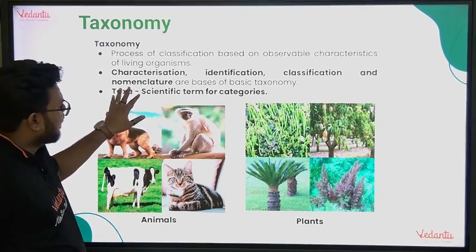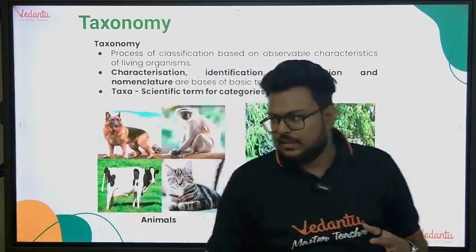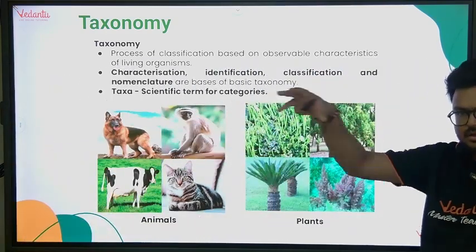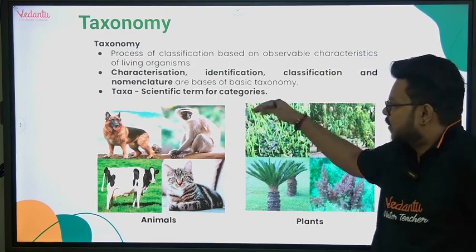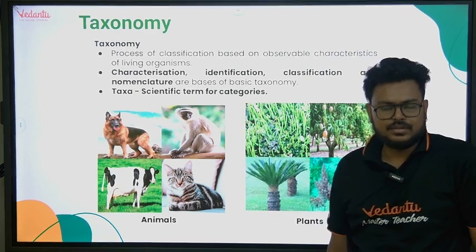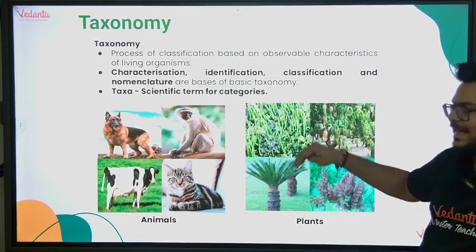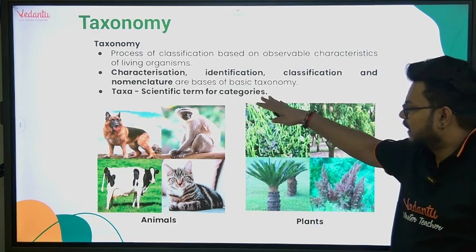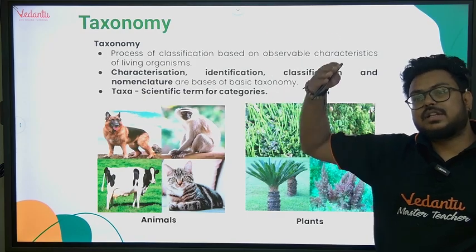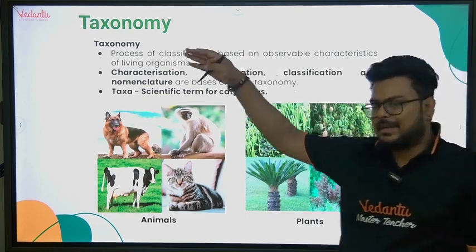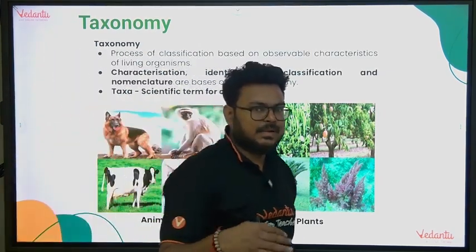First of all, we have to characterize, we have to see the characters, then we have to identify, then we will put into groups, and then we will do nomenclature. All these branches form taxonomy. And taxa is the scientific term, or we can say biological unit, for a category. For example, mammals is a taxon, and for category it will be what? Mammals belong to class.